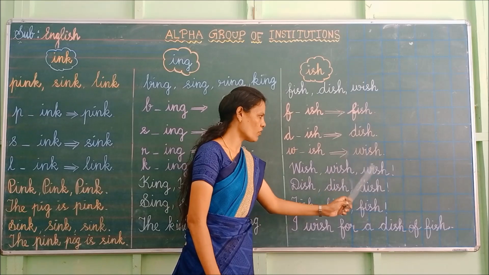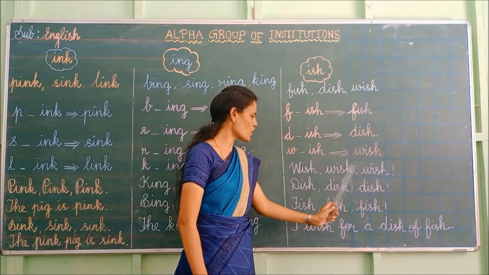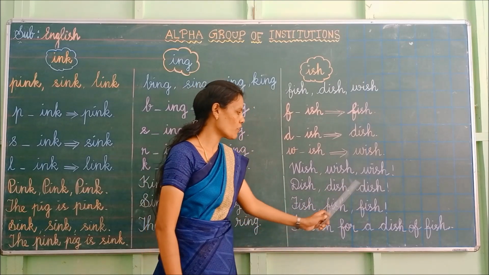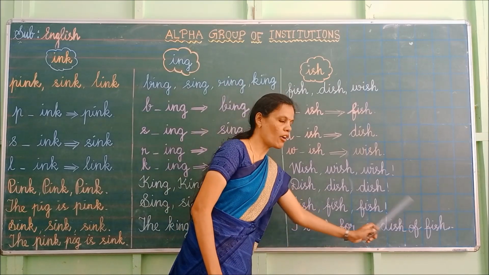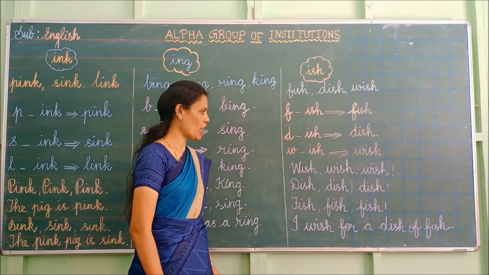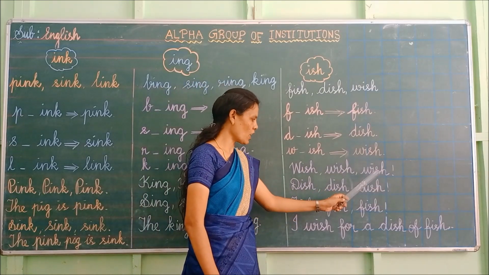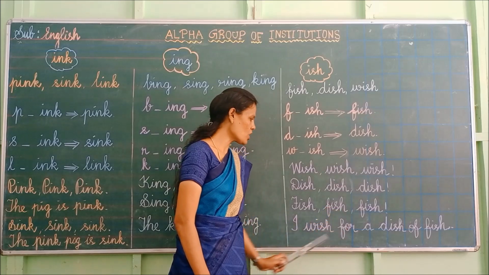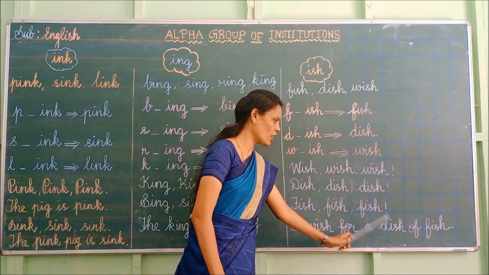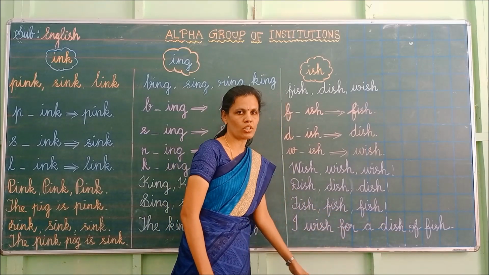Wish, wish, wish. Dish, dish, dish. Fish, fish, fish. I wish for a dish of fish. One more time. Wish, wish, wish. Dish, dish, dish. Fish, fish, fish. I wish for a dish of fish.